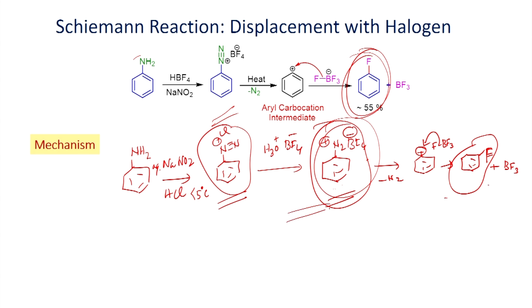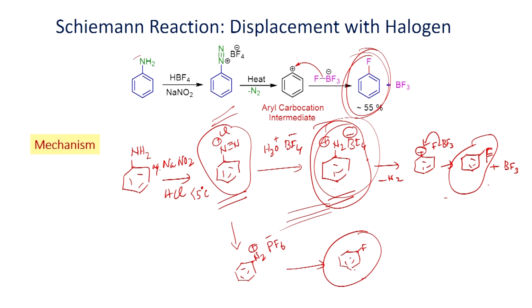Recently, there are also progress has been made. You can also, instead of that, you can make this salt. This also, when you heat, as just we have seen, it can convert into fluorobenzene.